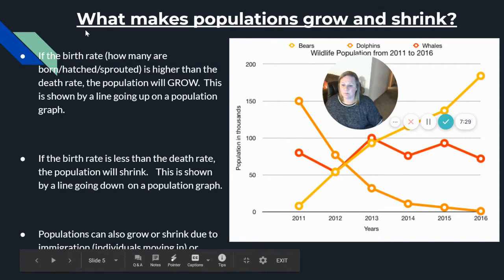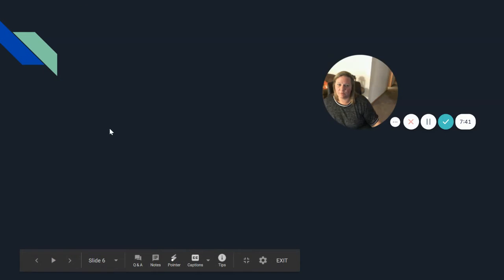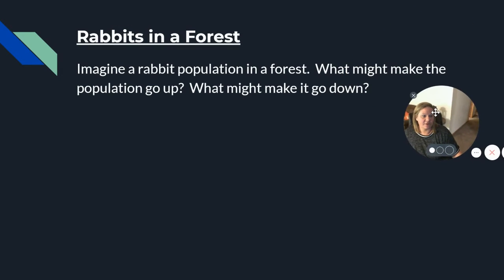Populations can also grow or shrink due to immigration, which is individuals moving into a given area, or emigration, which is individuals moving out of a given area. So these are some of the things that make populations grow and shrink, okay? Imagine, if you will, 7th graders, a happy little rabbit population living in the forest. If you could think to yourself for a minute, what kinds of things might make the population go up? What kinds of things might make the population of rabbits go down?